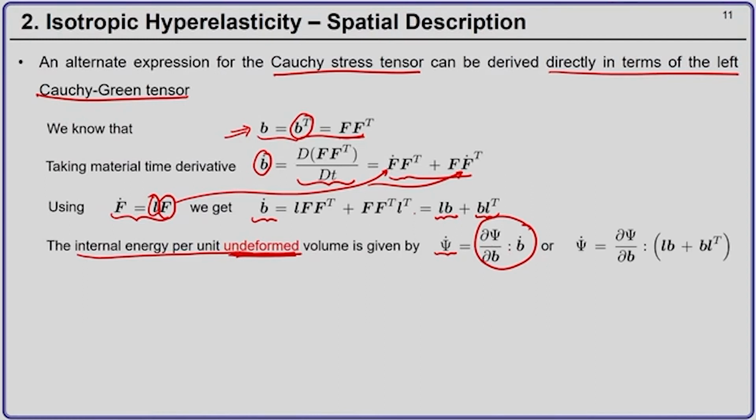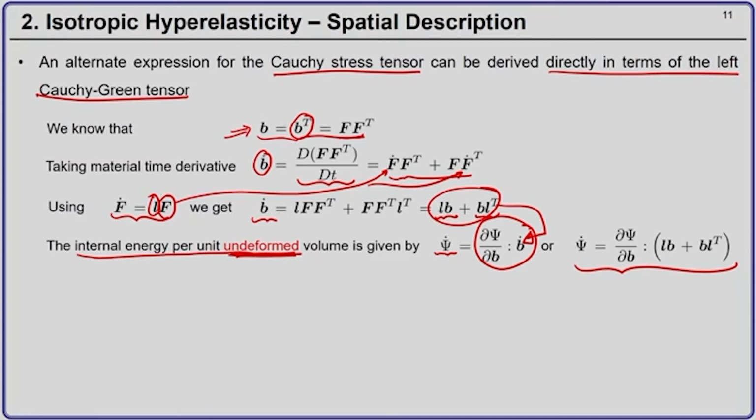Or if I substitute B dot as L B plus B L transpose here, I get psi dot as del psi by del B double contracted with L B plus B L transpose.